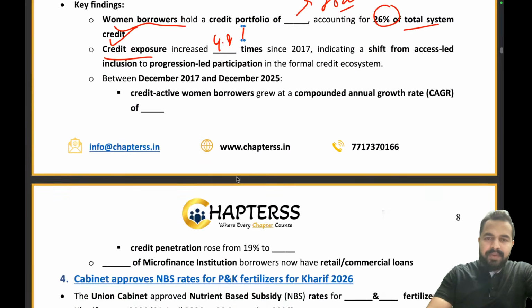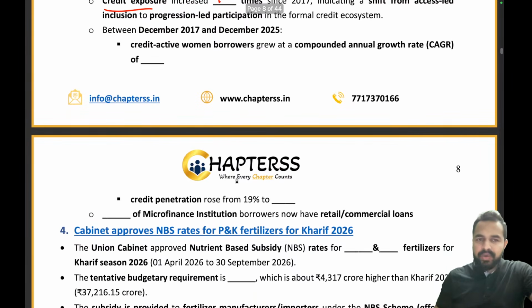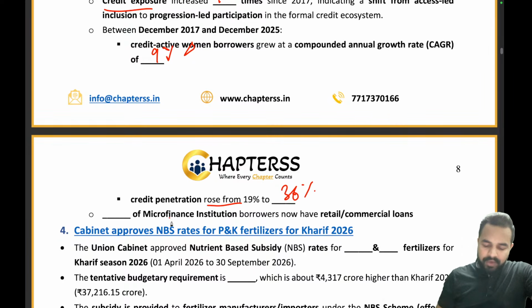Now the credit active women borrowers grew at a compounded annual growth rate of what percentage? They have increased by 9%. The credit penetration increased from 19% to 36%. Dash of the microfinance institutions borrowers now have retail commercial loans.